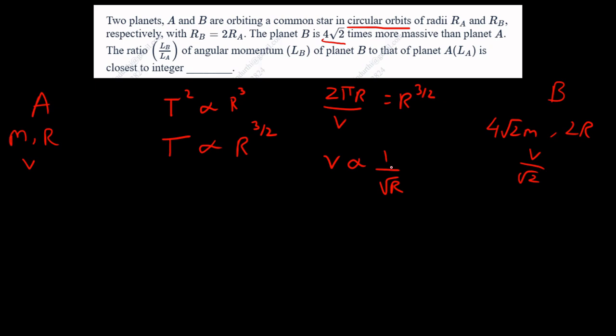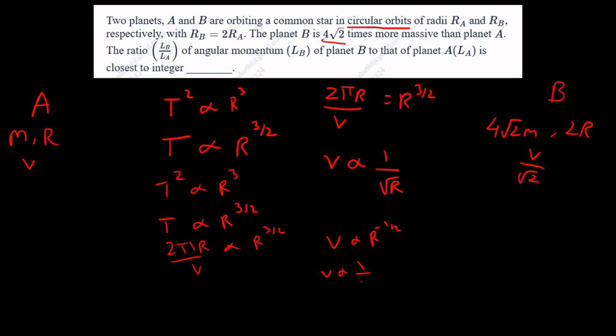Alright, let me check if I did anything wrong. Okay, T square is proportional to r cube, T is proportional to r power 3 by 2. So T, which is 2 pi r by velocity, is proportional to r power 3 by 2. V is proportional to r power minus 1 by 2. So v is proportional to 1 by root r.